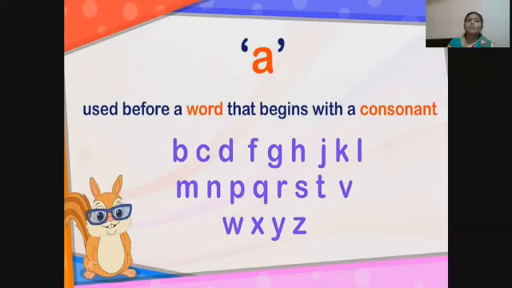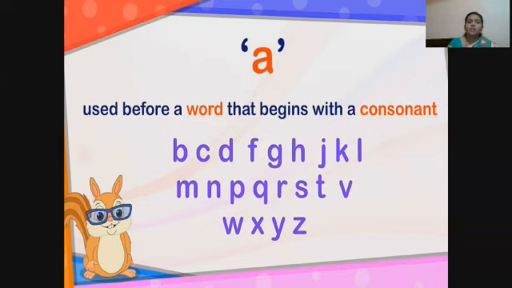A is used before a word that begins with a consonant sound. These are consonant sounds: B, C, D, F, G, H, J, K, L, M, N, P, Q, R, S, T, V, W, X, Y, Z. A is used before a singular common noun that begins with a consonant sound.